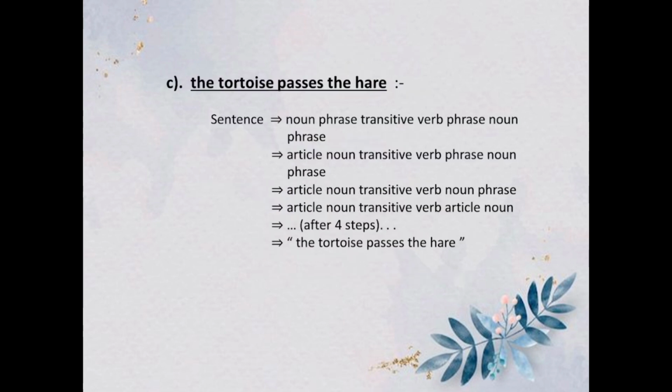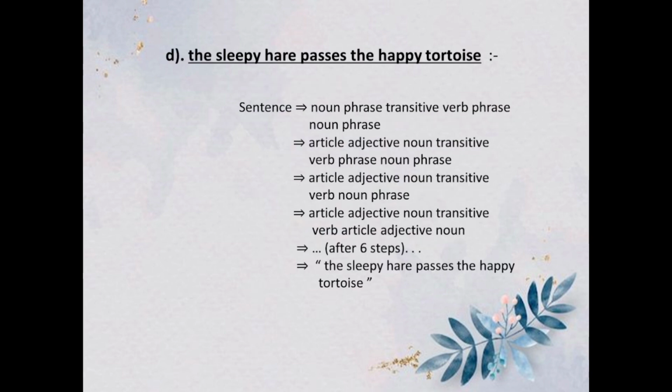And the third one is "the tortoise passes the hare": sentence, noun phrase, transitive verb phrase, noun phrase, article, noun, transitive verb, article, noun. After these four steps, we get "the tortoise passes the hare". The fourth one is "the sleepy hare passes the happy tortoise": sentence, noun phrase, transitive verb phrase, noun phrase, article, adjective, noun, transitive verb, article, adjective, noun. After these six steps, we get "the sleepy hare passes the happy tortoise".